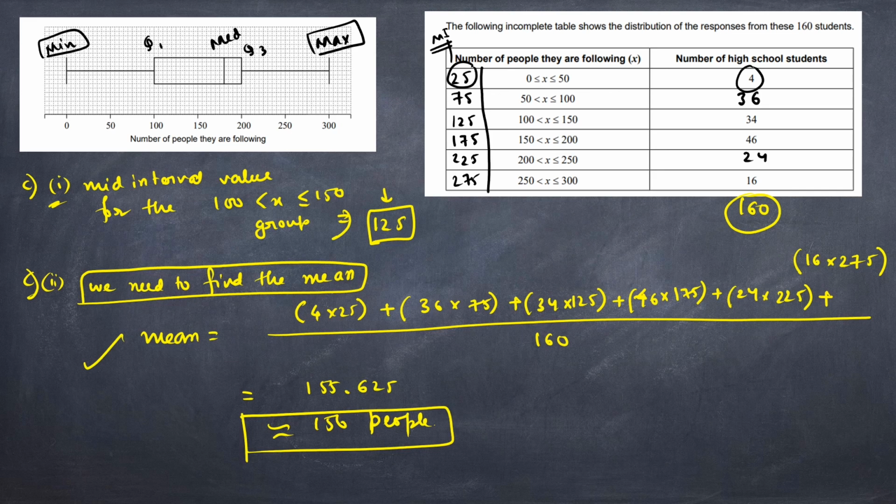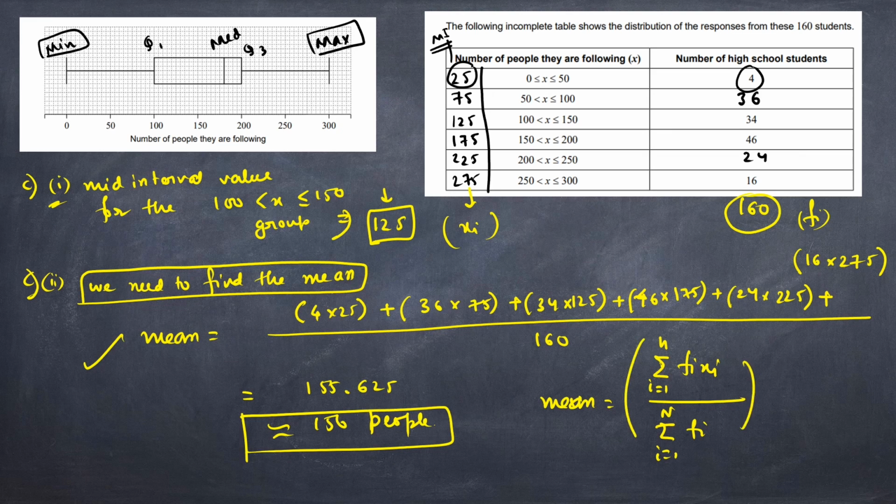For the mean, if we call the mid interval value xi and the frequency fi, then it is very easy to write the formula. Mean is equal to the summation from i equals 1 to n of fi xi, divided by the summation from i equals 1 to n of fi, all the frequencies. This is just a summation formula that we have applied here. In this way this problem is also done.